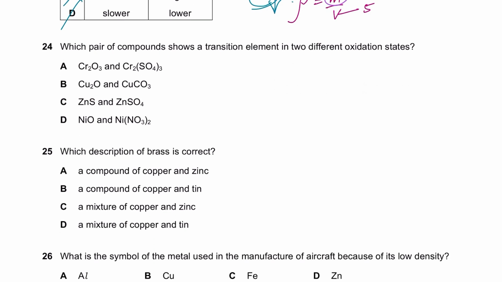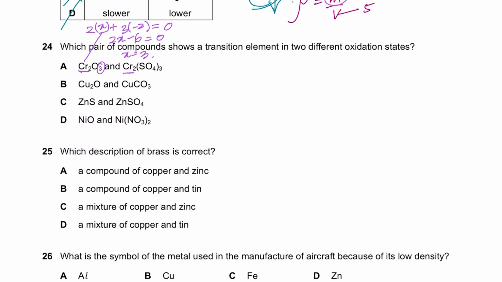Question 24 says which pair of compounds shows a transition element in 2 different oxidation states. For this, you could underline this and call it X. You have 2 of those, and then oxygen has an oxidation state of -2. You have 3 of those, so times it by 3. Overall oxidation state is 0. 2x minus 6 equals 0. X equals 6 over 2, that is 3.